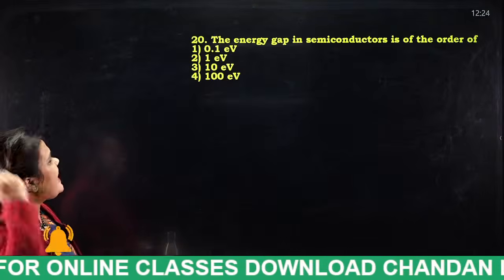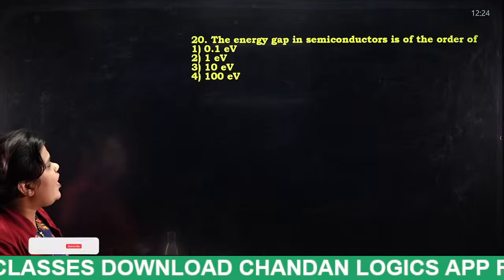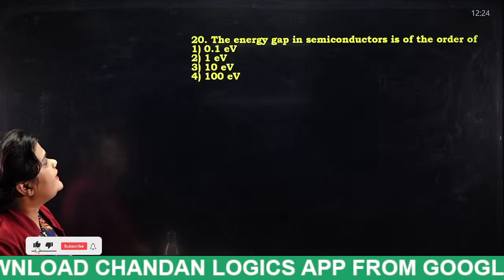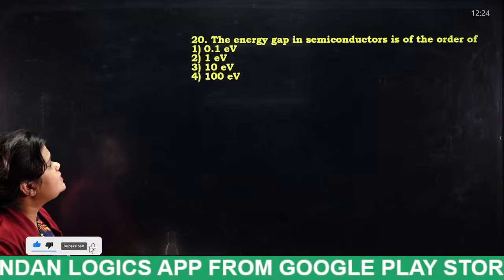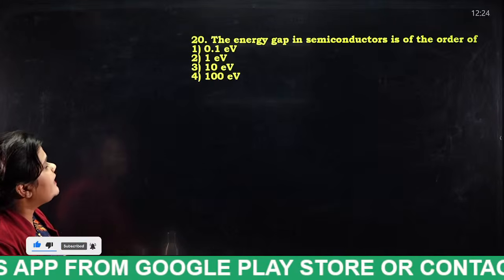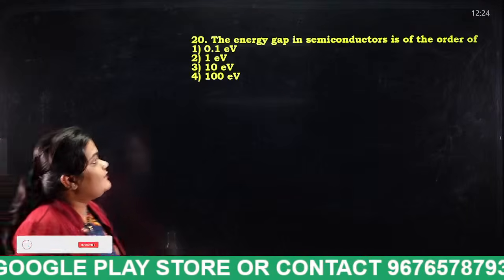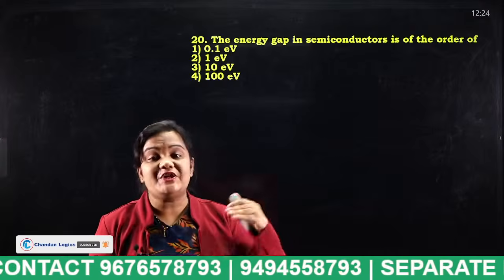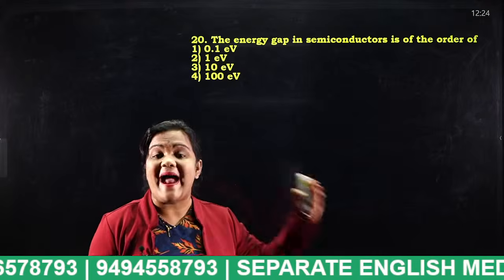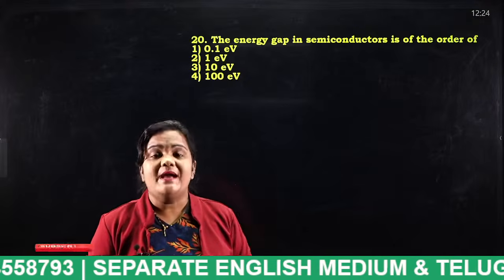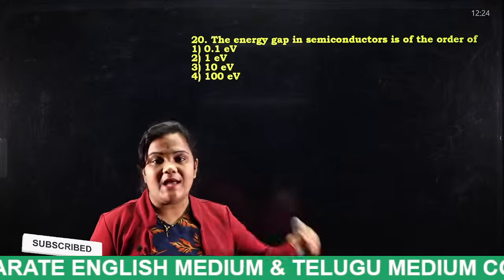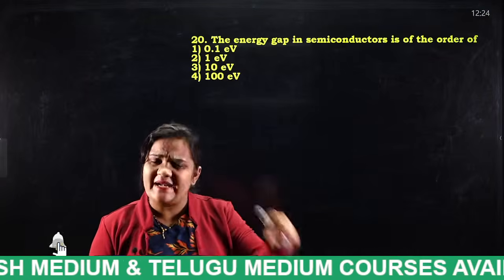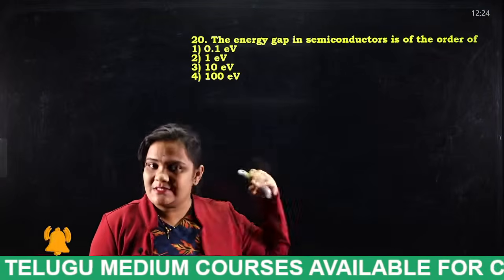The energy gap in a semiconductor is of the order of 0.1 electron volts, 1 electron volts, 10 electron volts, or 1000 electron volts. So these are very important, students. Energy gap, we can also call it what? Band gap. Energy gap or band gap, both are the same. So you know what is a conductor, what is a semiconductor, what is an insulator.